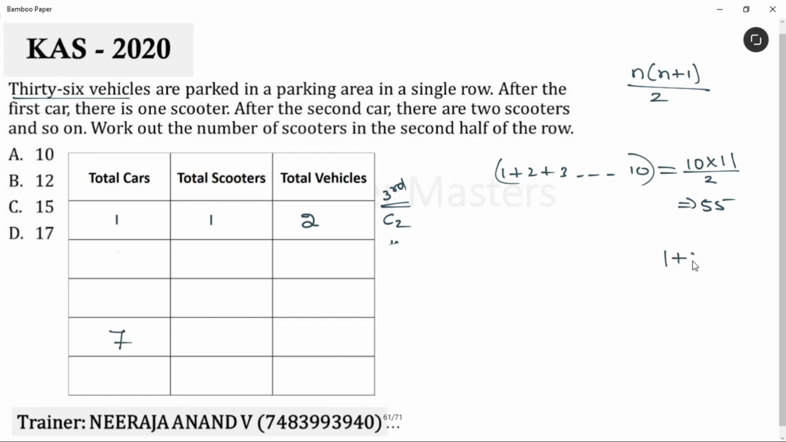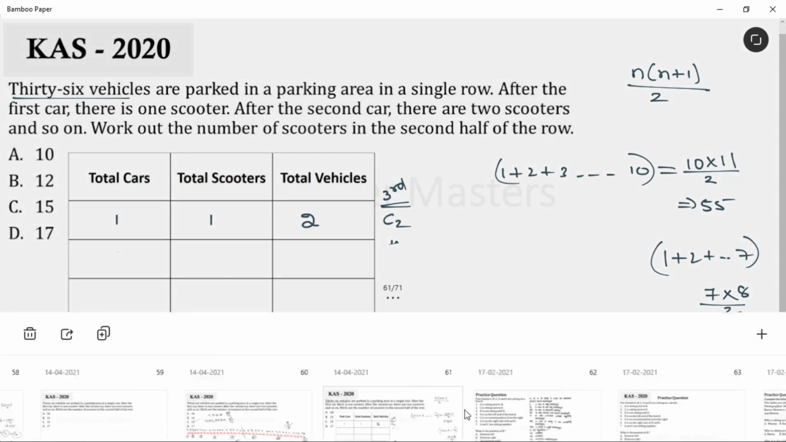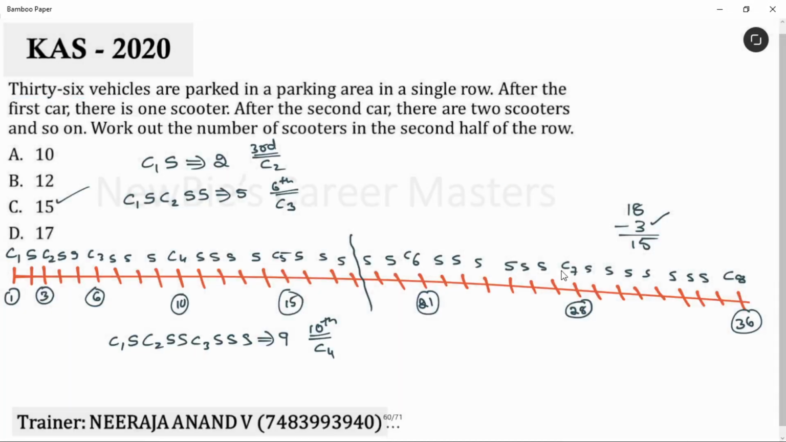What do you have to do? 1 plus 2 plus up to 7, right? Instead of adding it manually, you can take it as 7 into 8 divided by 2. That means 28 scooters are there. Total how many vehicles? 35 vehicles. That means 36th vehicle is pakka car 8. See here? 36th vehicle is car 8. This is how you can reach the last vehicle. Am I clear, everybody? Okay.